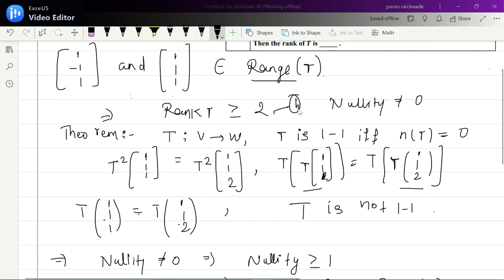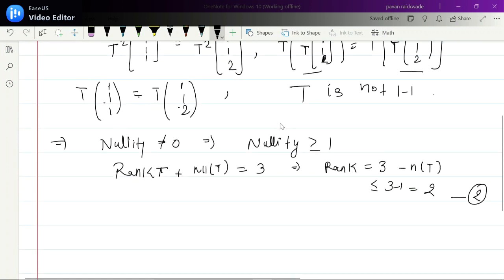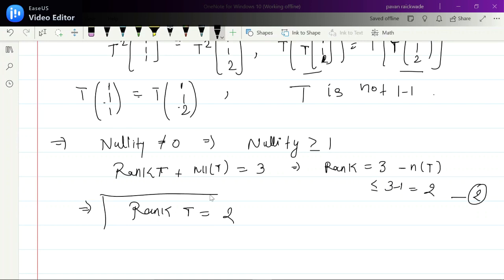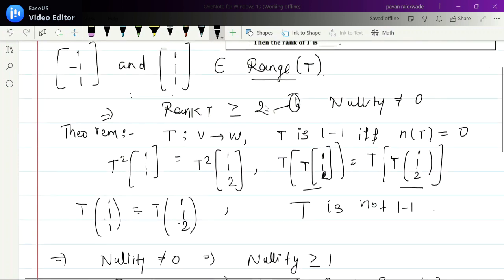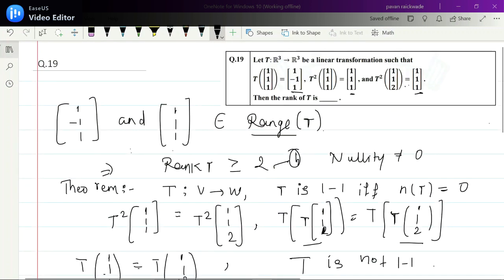Now if you observe these two equations, rank T greater or equal to 2 and rank T less or equal to 2, what does it imply? This implies rank of T is equal to 2. I hope you got it. So rank of T is 2. This is a numerical answer type question. So that's it. Rank of T is 2. Now let's go to the next question.